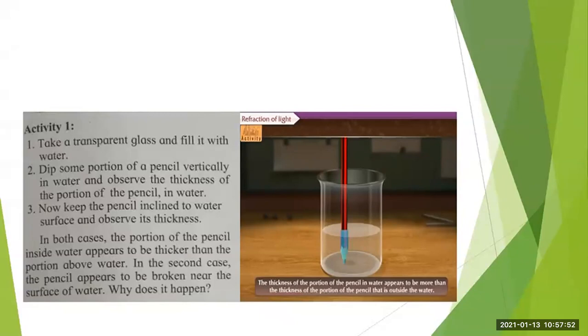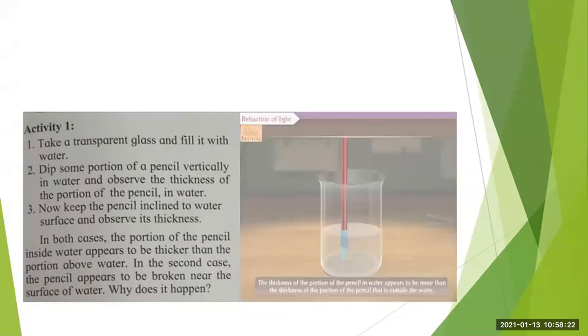So first we will see when the pencil is kept vertically. You will see that the part of the pencil which is in the water appears to be thicker as compared to the part of the pencil outside the water, isn't it? You can very easily perform this experiment at home and you will observe this thing. Then in the second case, what we have to do?